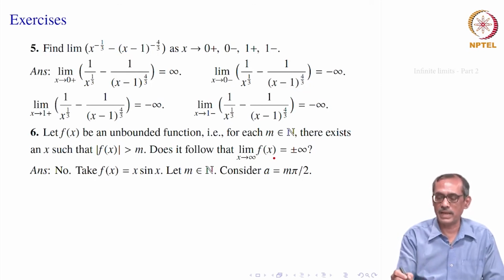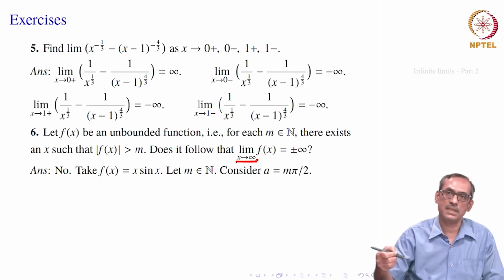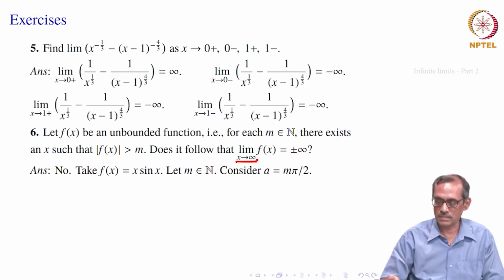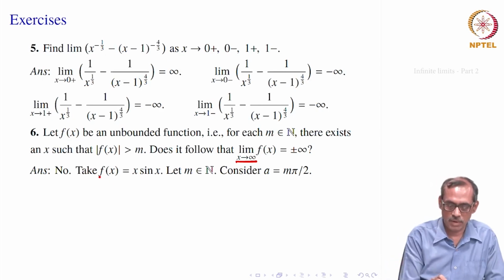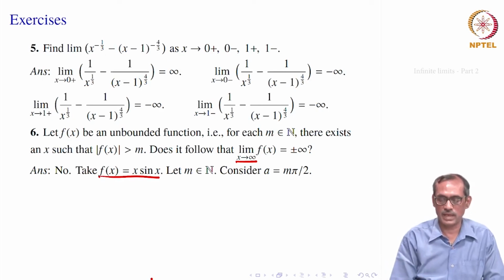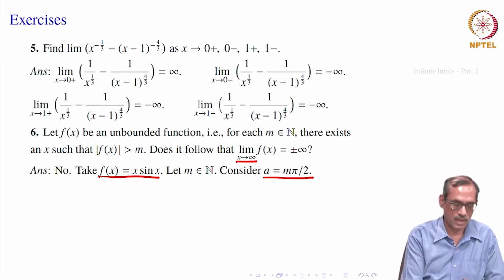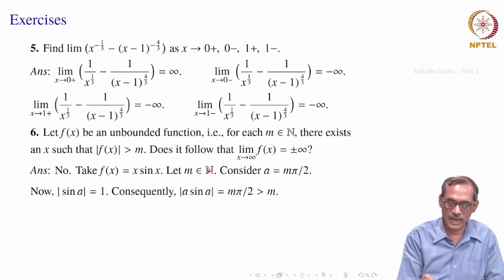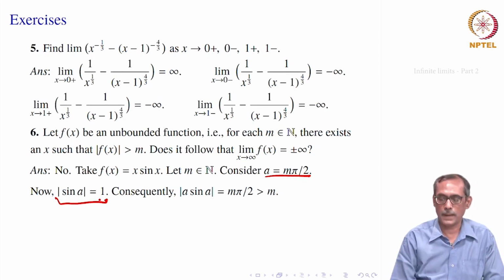This can happen at a finite point, some exact real number, but when x becomes closer to infinity, that is x is also bigger than some numbers, then this condition may not happen, right. For example, you see f of x equal to x into sin x. So, let m belong to N, consider a equal to m pi by 2. So, once you take this, you will see that sin of a, sin of m pi by 2, its absolute value is equal to 1, right.